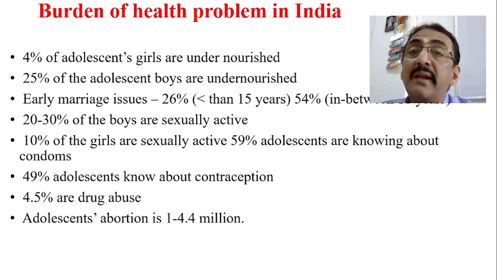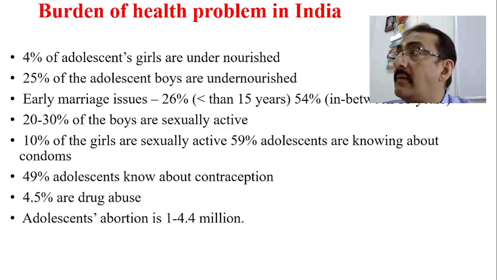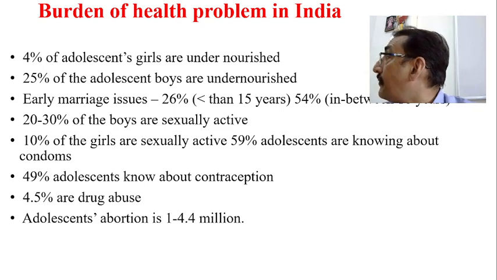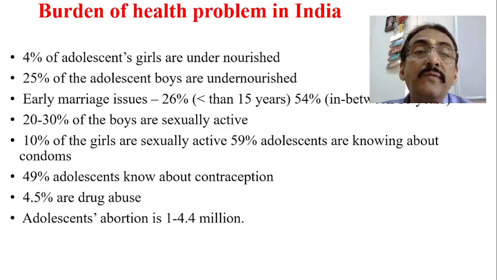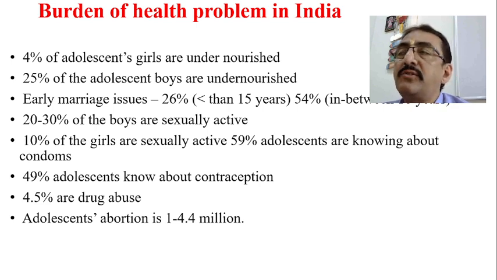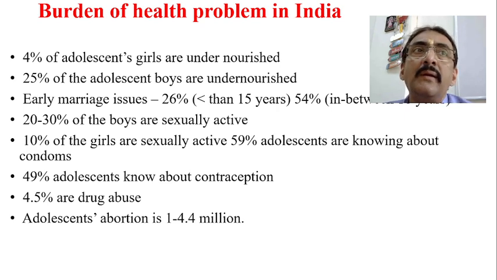Now, early marriage issues. There may be early marriage issues, sometimes from the familial side, society side, whatever. That's about 26% for less than 15 years, and between 15 to 18 years, early marriage in the adolescence period is 54%.